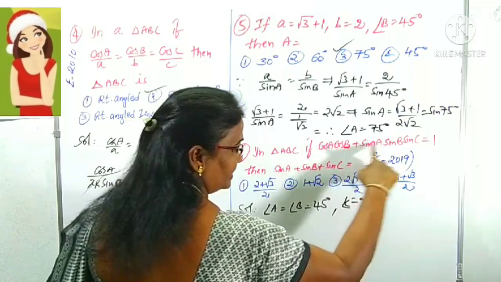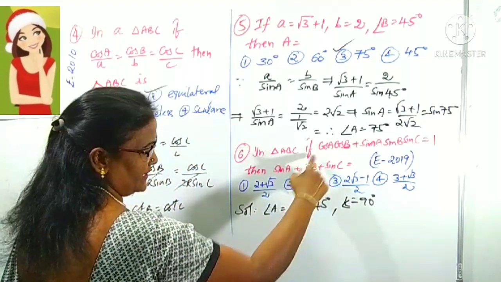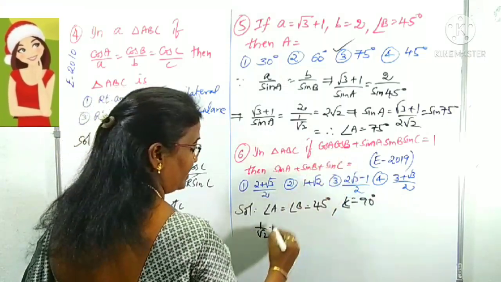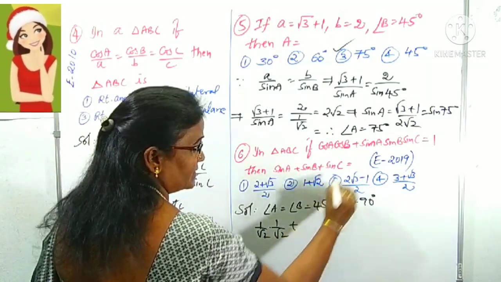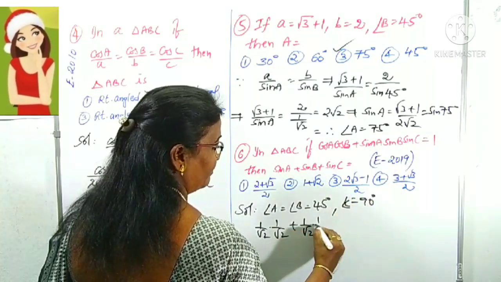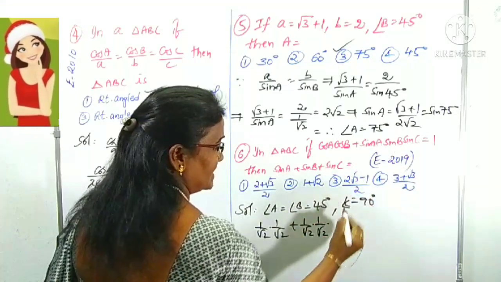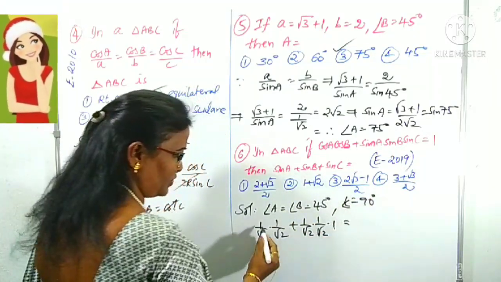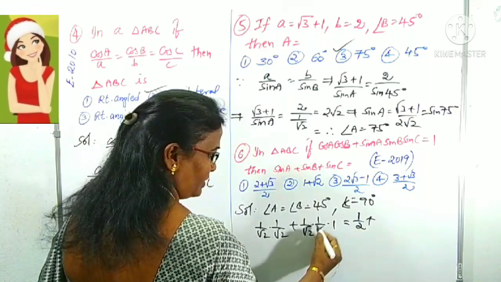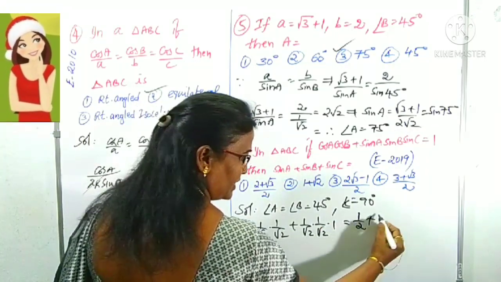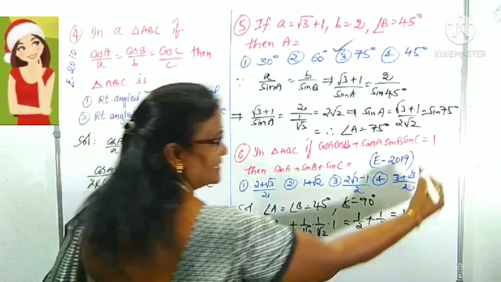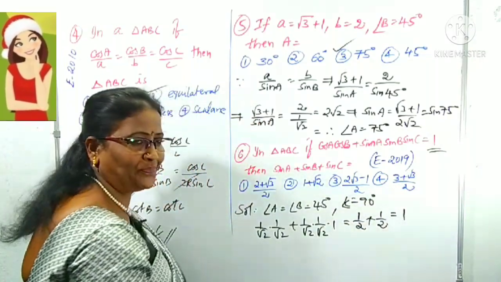And whether these satisfy the equation or not, we can check it. Cos A, that is cos 45, 1 by root 2, into cos 45, also 1 by root 2, plus sin 45, 1 by root 2, into sin B, sin 45, 1 by root 2, into sin C. What is sin C? Sin 90. This is equal to 1 by root 2 into 1 by root 2 is 1 by 2, plus 1 by root 2 into 1 by root 2 is 1 by 2, into 1 is 1 by 2. 1 by 2 plus 1 by 2 is how much? 1, right? Is the given result true or not?